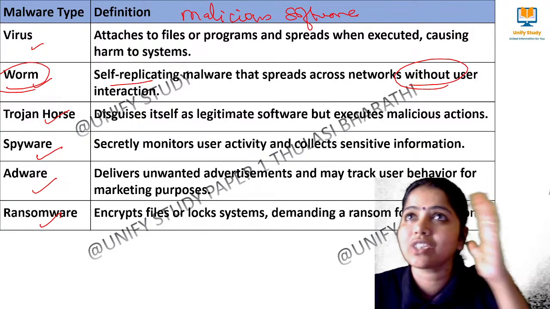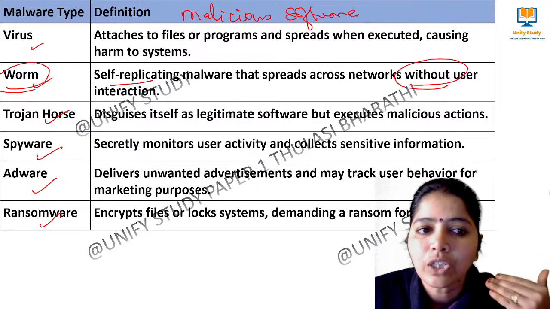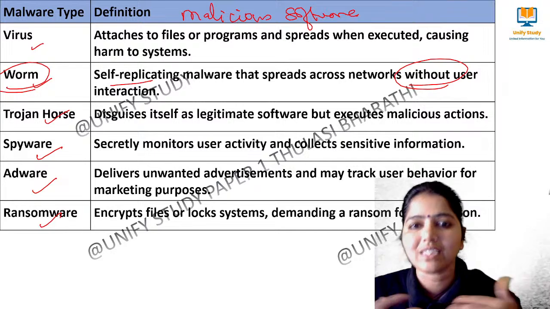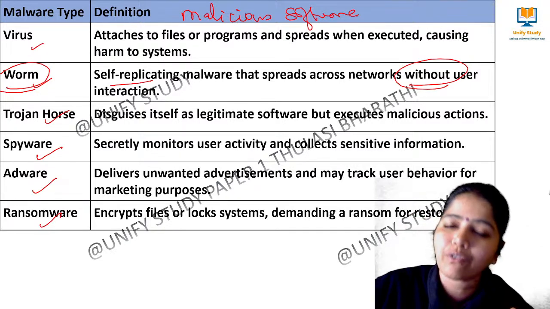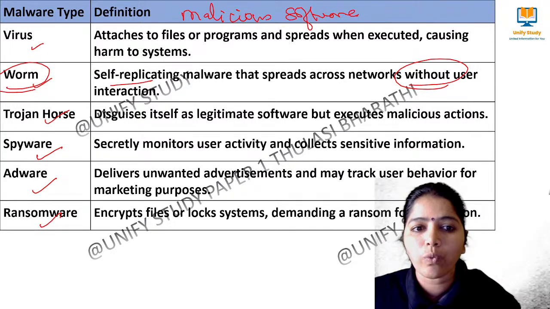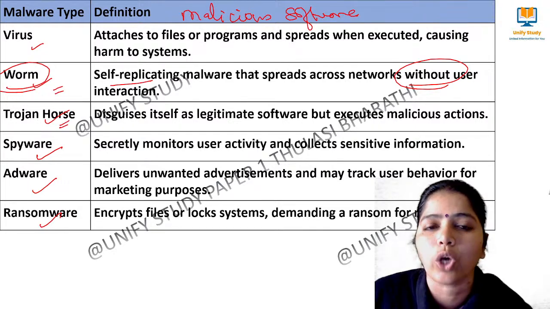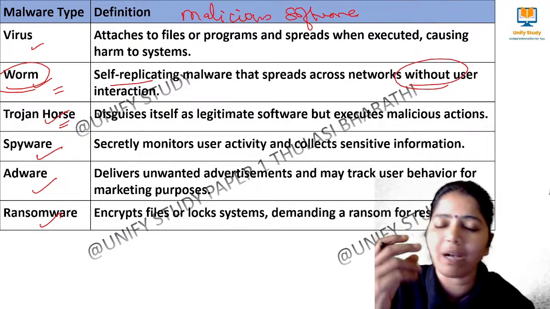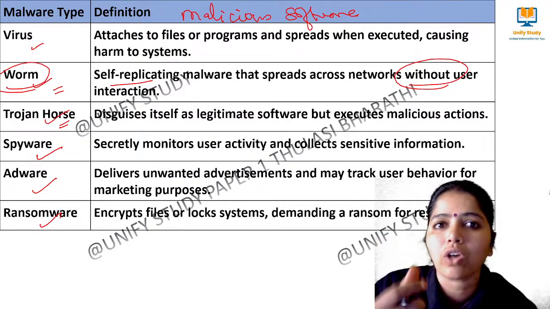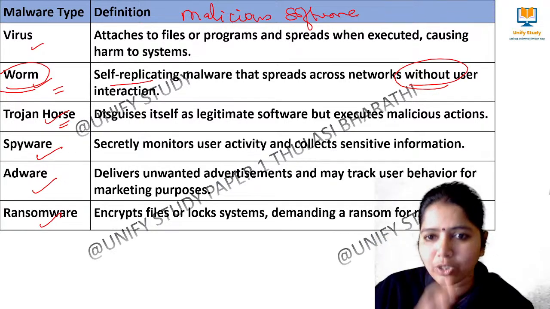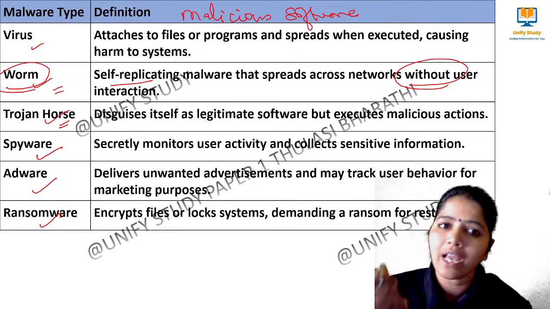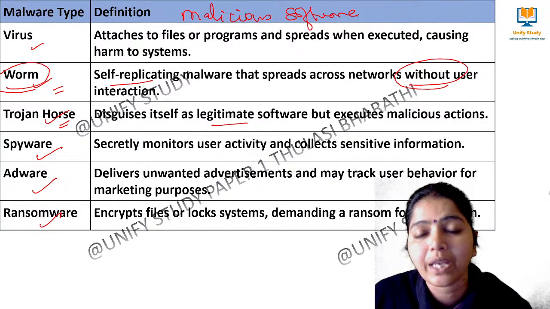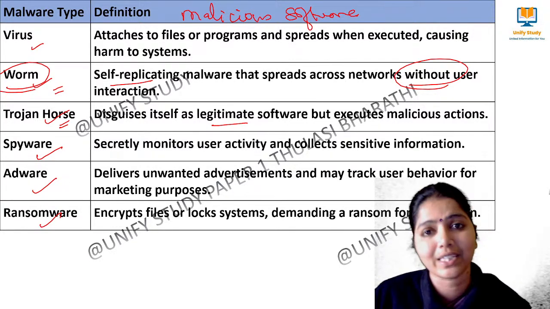Next we have Trojan horse. Just imagine, whatever I am telling you, please learn it. So Trojan horse disguises itself as legitimate. They themselves will say it's legitimate software and they will be allowed to execute that malicious action. So see the difference between worm and Trojan horse. Here in Trojan horse they need a person to activate that particular malware attack. They will be looking like legitimate software and make the user enter into it. So they disguise themselves as legitimate software, but whenever it has been executed, malicious things will happen.